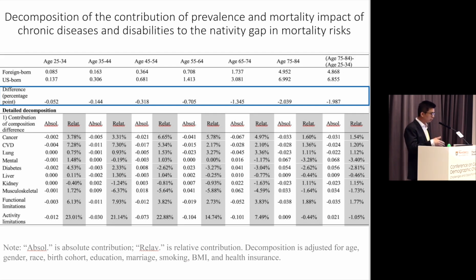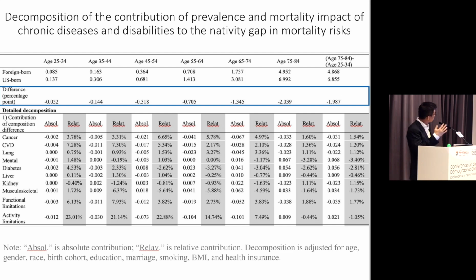Why they become less likely to die compared to the native-born population, even though they become more likely to have disability and also more likely to have disease. So this table also shows that immigrants have about 0.05 percentage point lower mortality risk at age 25 to 34, but this advantage increased by about 1.99 percentage points throughout these 60 years.